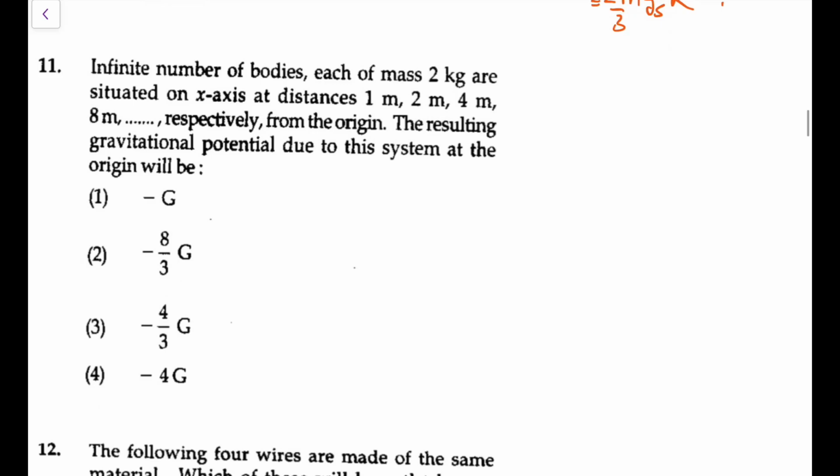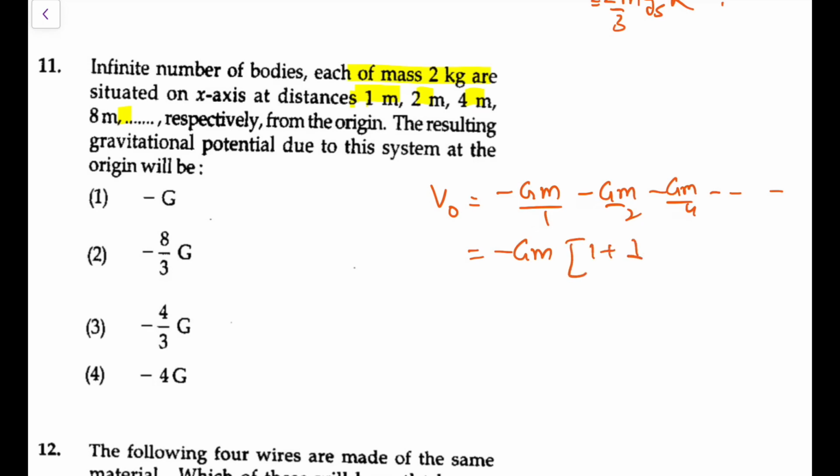Next. Infinite number of bodies, each of 2 kg, are situated on the x-axis at distances 1, 2, 4, 8 respectively from the origin. The potential due to this system at the origin will be. So I can write, potential at origin due to the first one would be minus Gm by 1, due to the second is minus Gm by 2, due to the third is minus Gm by 4, and so on. So take minus Gm as common, it is 1 + 1/2 + 1/4.